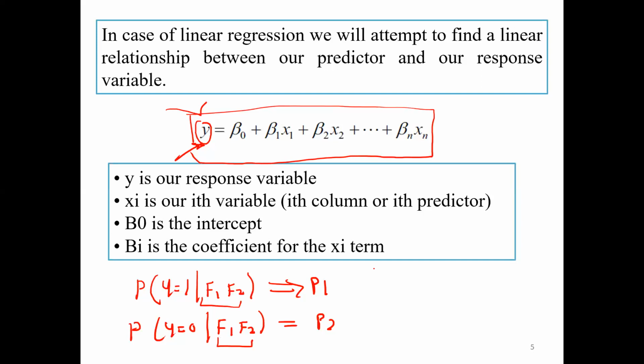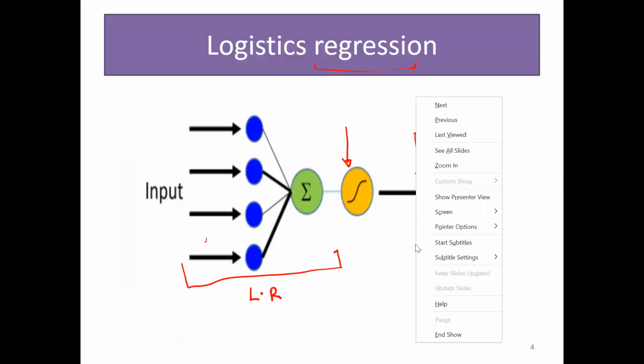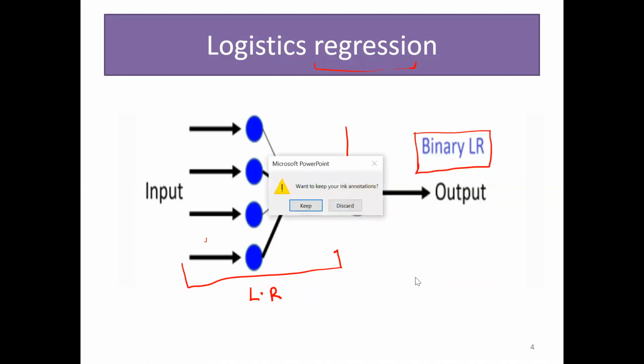If the success probability goes beyond that particular threshold, we say that the feature supports the probability of success. If the failure probability is beyond that threshold, we say that the feature supports the probability of failure. So that is the ultimate goal. And let us discuss how we can do all these things in mathematical terms.